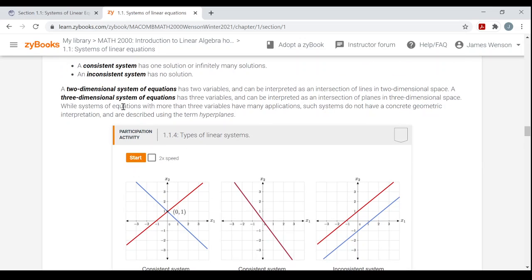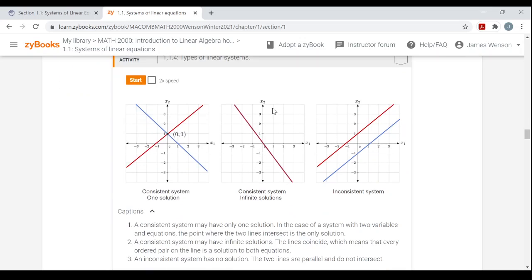A 2-dimensional system of equations has 2 variables. As I mentioned earlier, the graphs of linear equations with 2 variables are straight lines. And 3-dimensional systems of equations have 3 variables, and remember I said earlier in the section, the graphs of linear equations with 3 variables are planes in 3-dimensional space. The solutions of systems will occur where there are intersections. Notice the word intersection popping up a couple times: intersection of lines, intersection of planes.